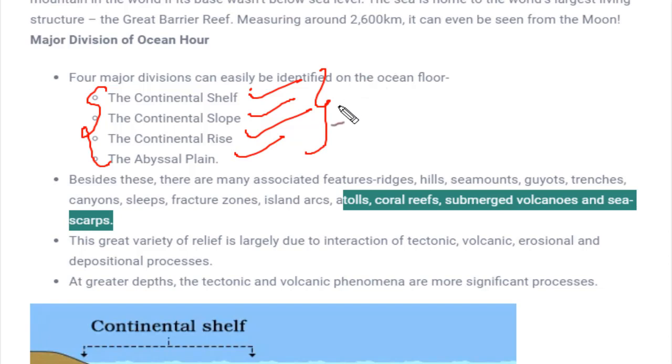Apart from these, there are other reliefs also, like atolls, coral reefs, submerged volcanoes, sea scarps, sea mounds, guyots, trenches, ridges, hills, canyons, fracture zones. So lots of other features are formed, but these are the major features which are significant, and we have to study them in detail, whereas we'll see these also, but in brief. Okay, so let's start with the continental shelf.